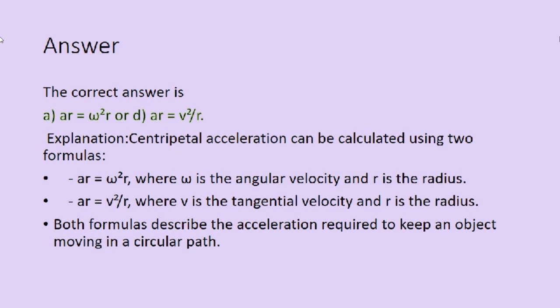The correct answer is option A, or it can be option D too. Option A is a_r is equal to omega square r, or option D, a_r is equal to v square by r. Both answers are correct.